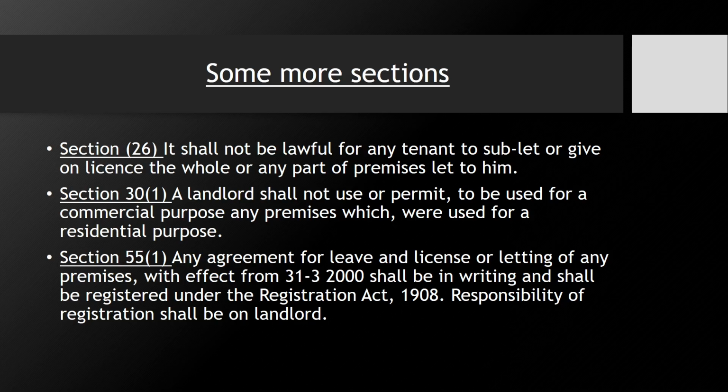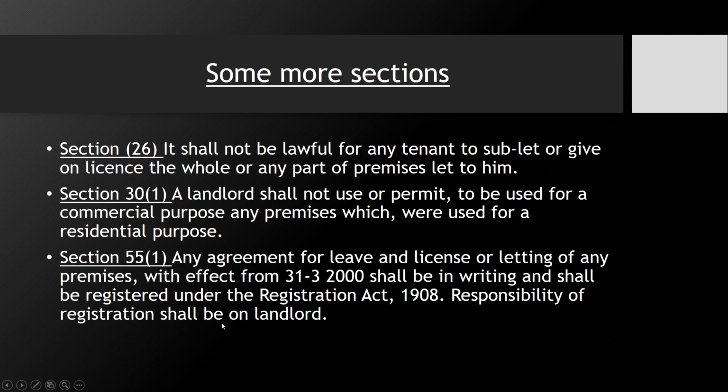Section 55(1): any agreement for leave and license or letting of any premises with effect from 31st March 2000 shall be in writing and shall be registered under the Registration Act 1908. Okay, so if you are creating any license or any tenancy, you have to register it under the Registration Act 1908.